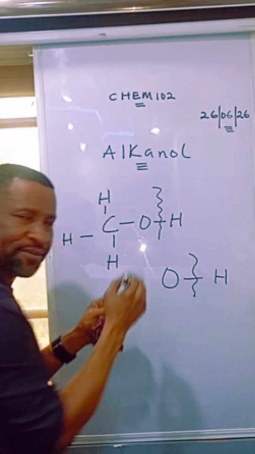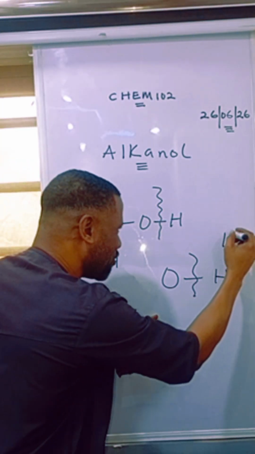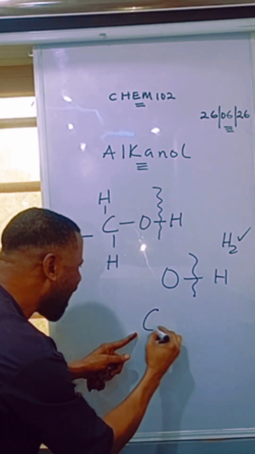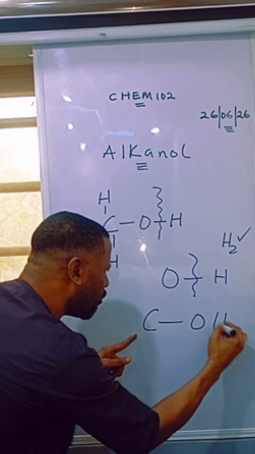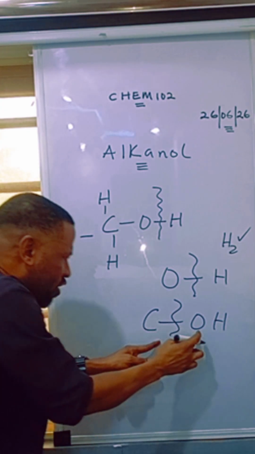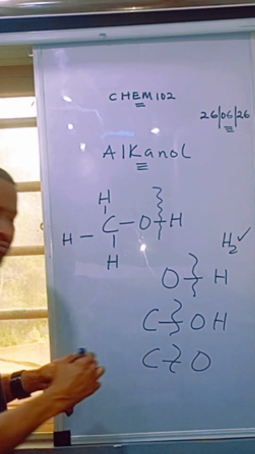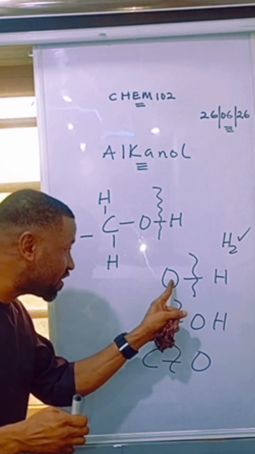This bond here will break. When that happens, hydrogen will be given out. Now, a reaction of an alkanol can also involve the breakage of the carbon-oxygen bond. It is either the oxygen-hydrogen bond or the carbon-oxygen bond.